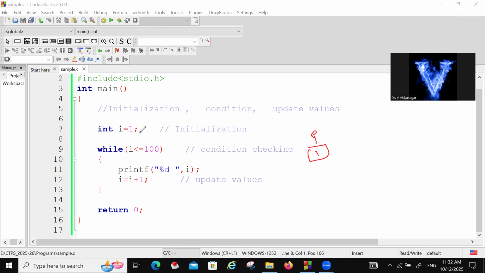So then it will come here. Condition checking. True. Yes, it will come here. So 1 is printed. Now increment is happening. Increment means it becomes 2. Again it will go up.